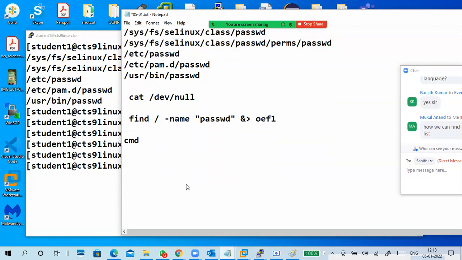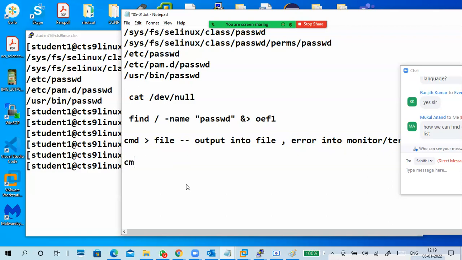CMD greater file name means output goes into the file, and if an error is there, the error goes to the terminal or monitor.